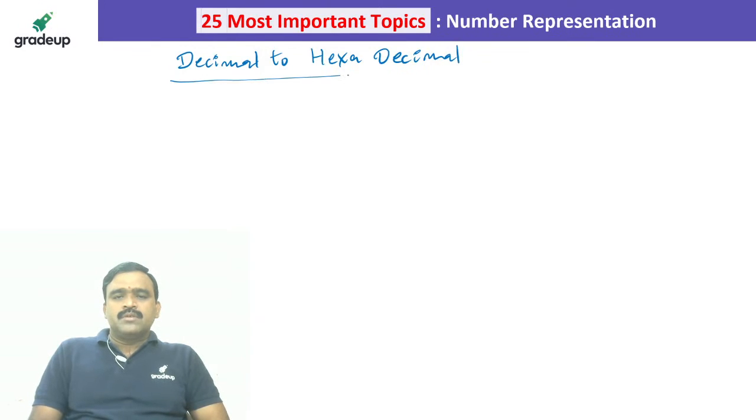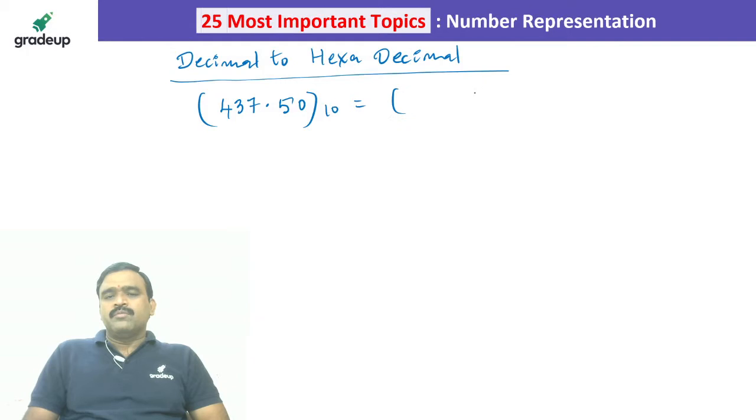So how to convert decimal to hexadecimal? Very simple. So we have to take like this. Let us suppose I am taking some 437.550. So it is a base 10. So I wanted to convert into base 16.